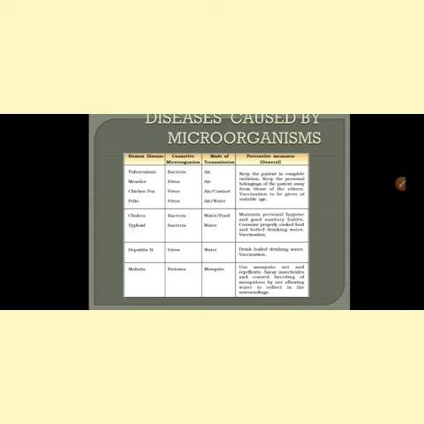Malaria is caused by a protozoa. Protozoa, you know, is a kind of microorganism belonging to the category of animals. There are 5 categories of microorganisms we have discussed, out of which protozoa is a group of microorganisms which belong to the animal kingdom, like amoeba, paramecium, euglena.